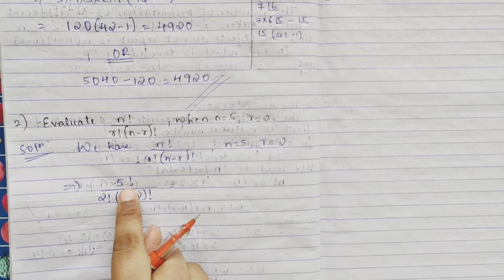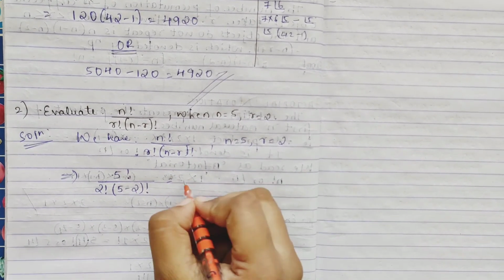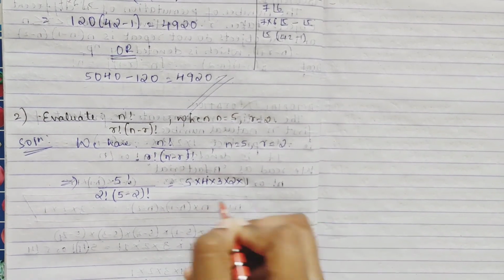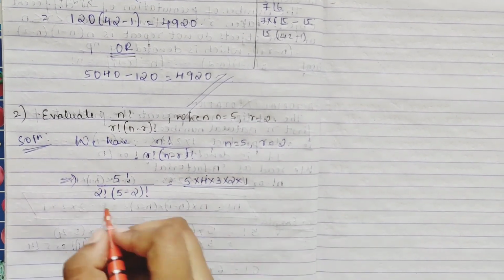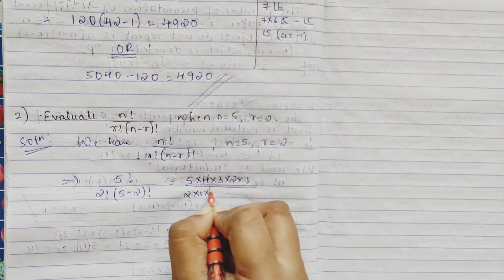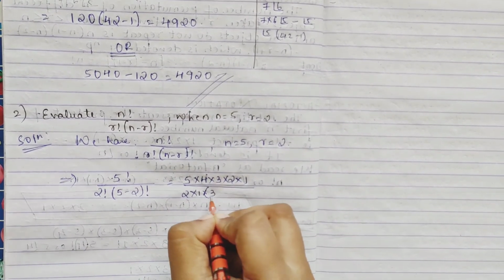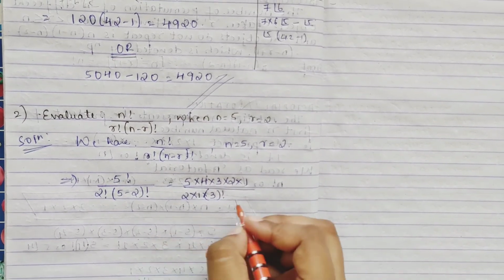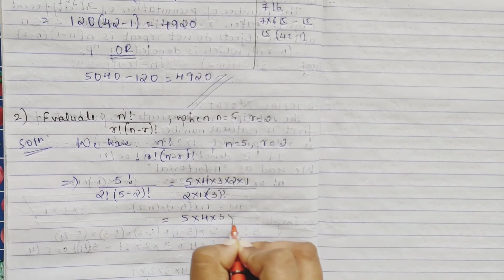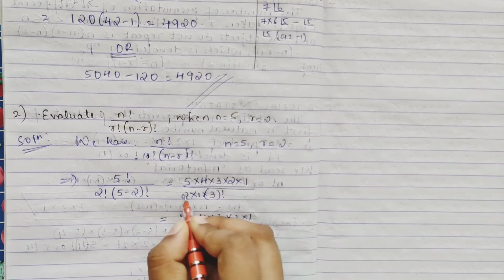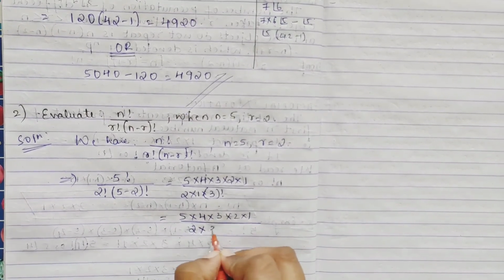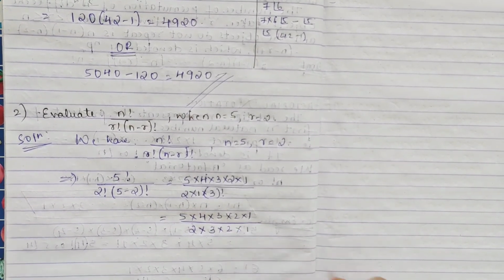Okay. So 5 factorial, split it. 5 factorial is 5 into 4 into 3 into 2 into 1, right? 2 factorial is 2 into 1, and 5 minus 2 is 3 factorial. 3 factorial will be 3 into 2 into 1, right?